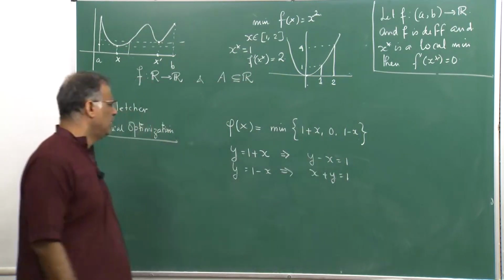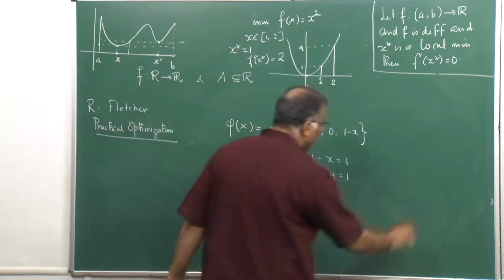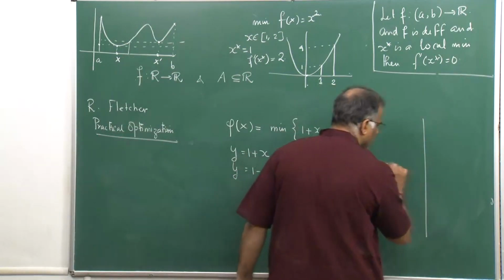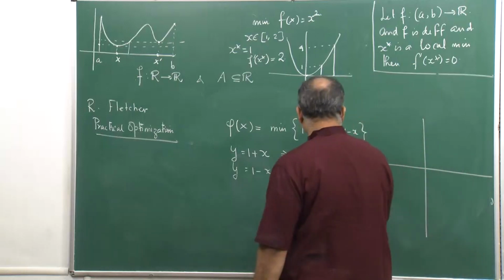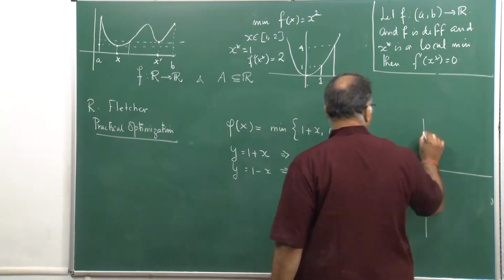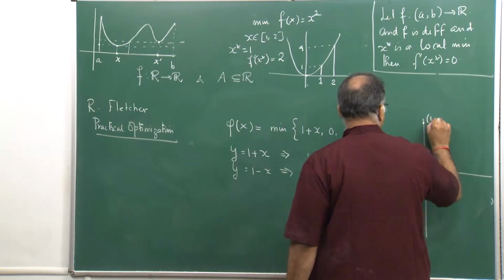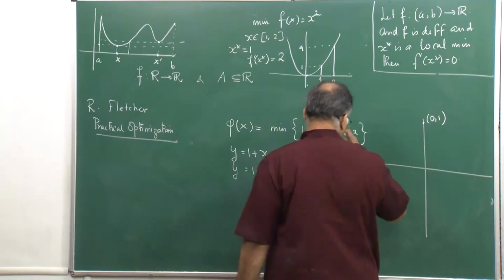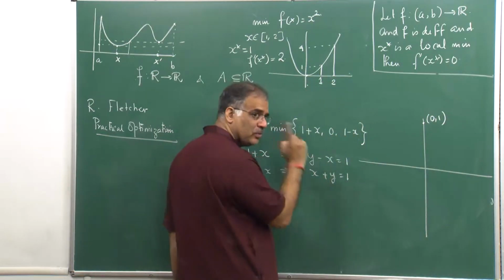Let us first draw the graph. These two lines would both pass through 0 1, because when x is 0, in both cases y is 1.